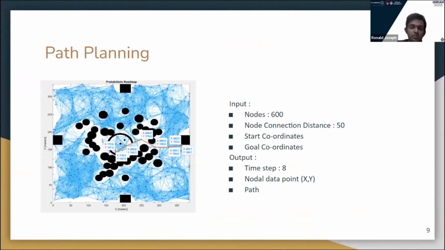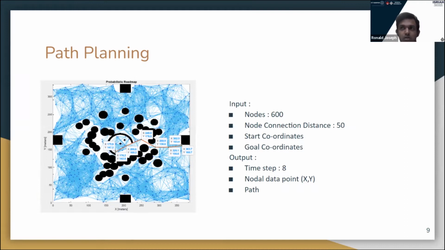So in probabilistic roadmap, as you can see in this diagram, it's a random search strategy. The input to it is nodes. We have to specify the sampling points, nodes, node distance, start coordinates, goal coordinates. So in a way, it has two phases. First phase is the construction phase, in which all the blue part which you are seeing in the diagram is obtained, all the random paths connecting all in the free space.